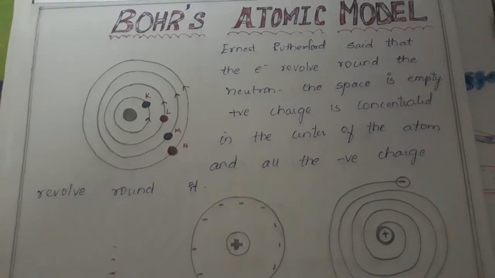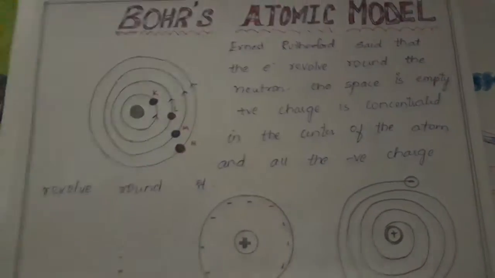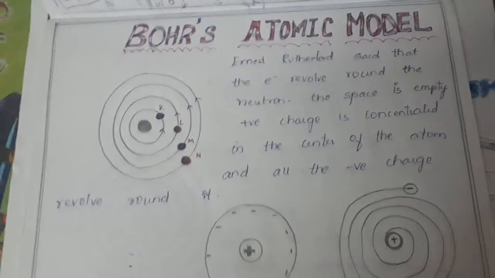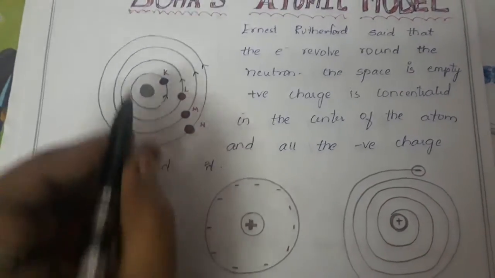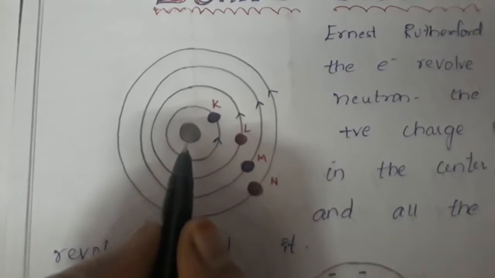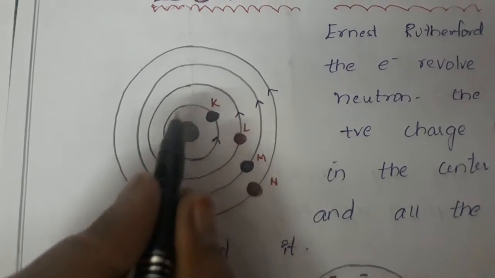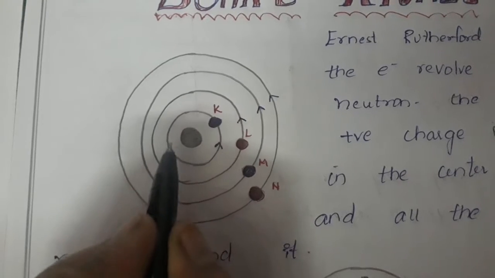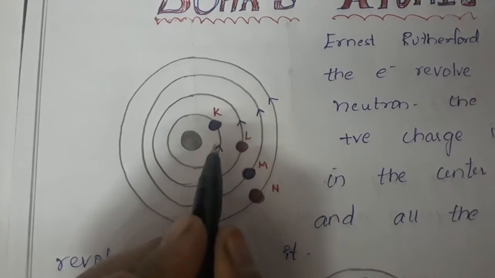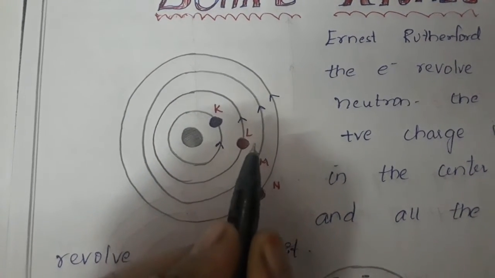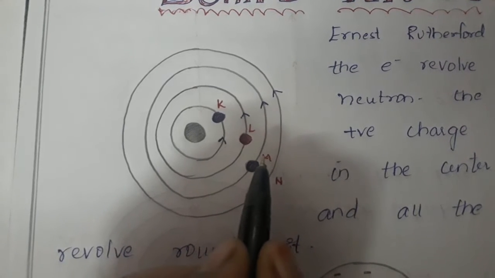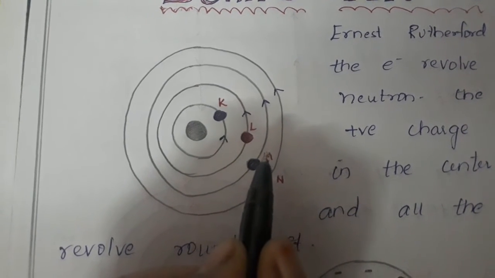So what Niels Bohr said is that the atom has a center, which is called the nucleus, and electrons revolve only in fixed circular orbits with fixed energy and fixed velocity.